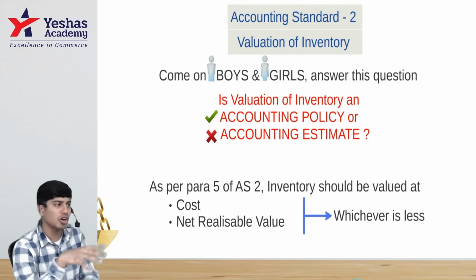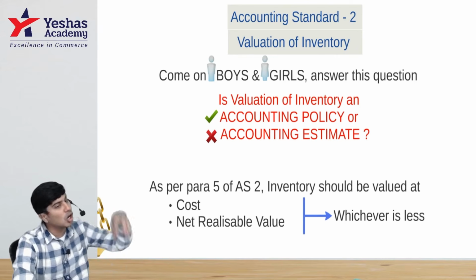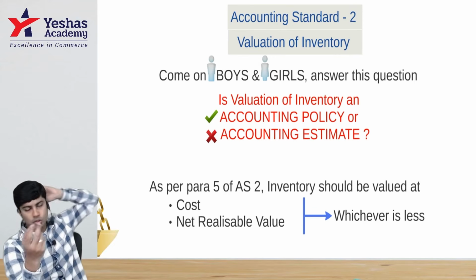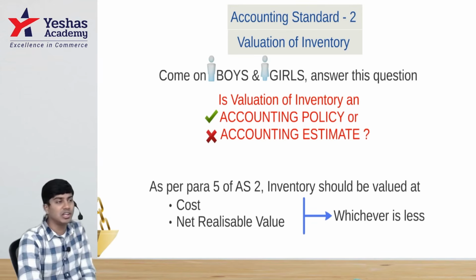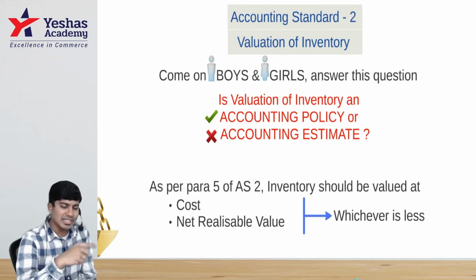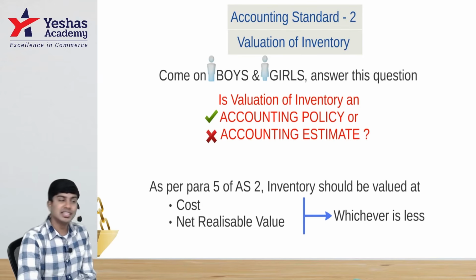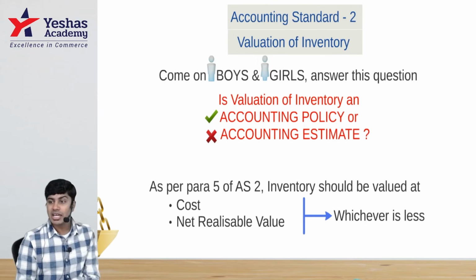And in determination of cost, you have options. Accounting policy comes in determining the cost of the inventory. Once you determine the cost of the inventory based on the accounting policy you pick, it has to be compared with net realizable value, and whichever is less will be the value at which inventory will be shown in our financial position. Now, why is it that we've been given an option to show it at cost or NRV, whichever is less? This is keeping in mind conservatism.